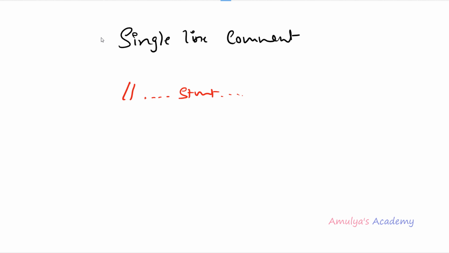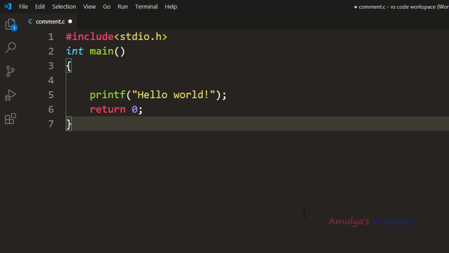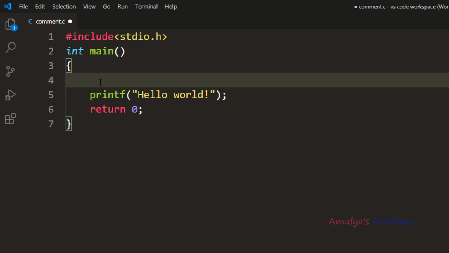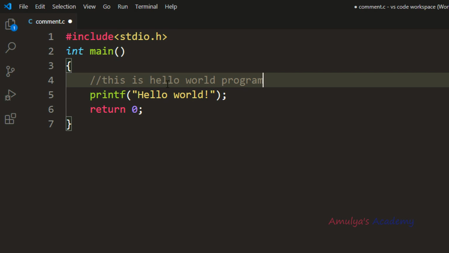And at the beginning of the line we need to use this double slash. So let's see the example for this. Here we have hello world program, simple program. Here I can write a comment. First we need to use double slash, followed by I can write anything here. So I'll write it as this is hello world program. Okay, like this. Here we can see this statement color is changed, right? Because this is the comment here and we are using the editor which contains the syntax highlighting. So that's why here we can see.